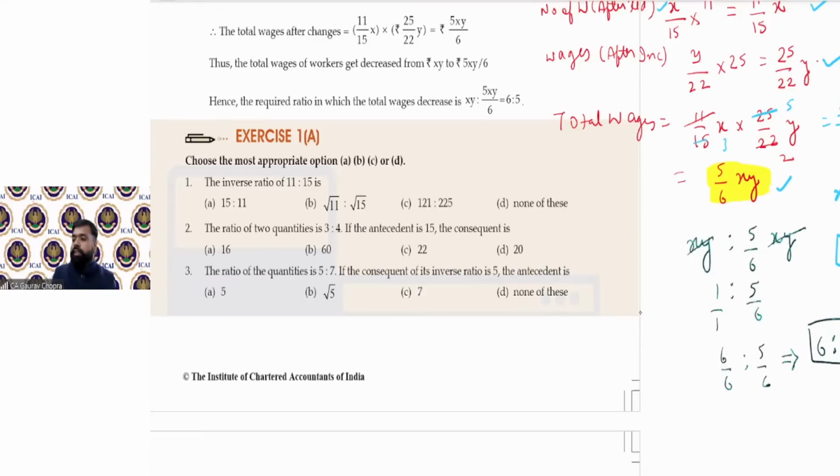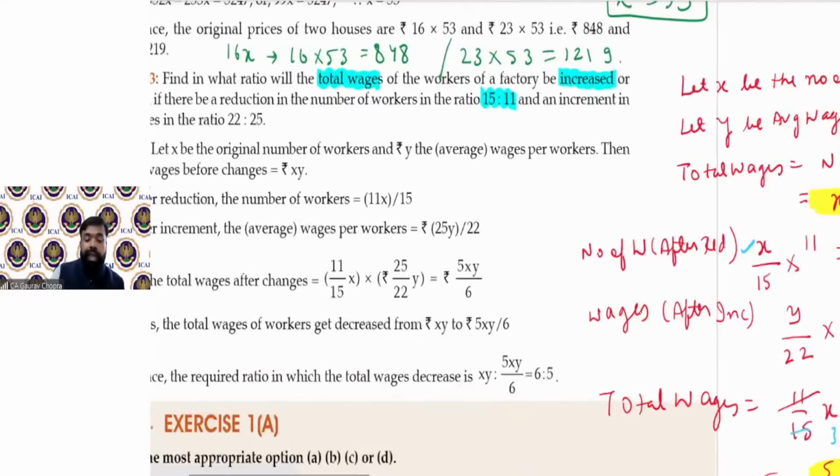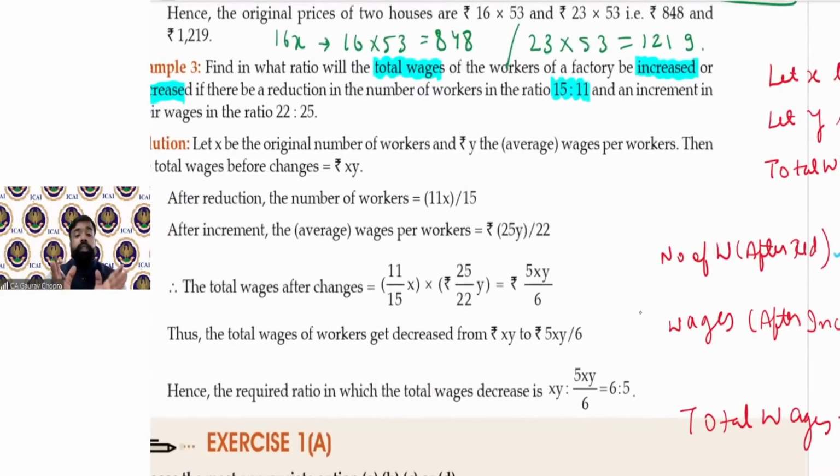So Fatima is asking how to identify the new ratio or the old ratio among them. Okay. See, the question language is very clear. ये हमेशा आपको question सब कुछ बताएगा. 15:11 में what the question has written, there is a reduction in number of workers. तो number of workers पहले से कम हुए हैं. 15 and 11 कौन सी value बड़ी है? 15. छोटी कौन सी है? 11. तो जब number of workers reduce हुए हैं तो old number of workers कौन से हुए? 15 and new number of workers कौन सा हुआ? 11.